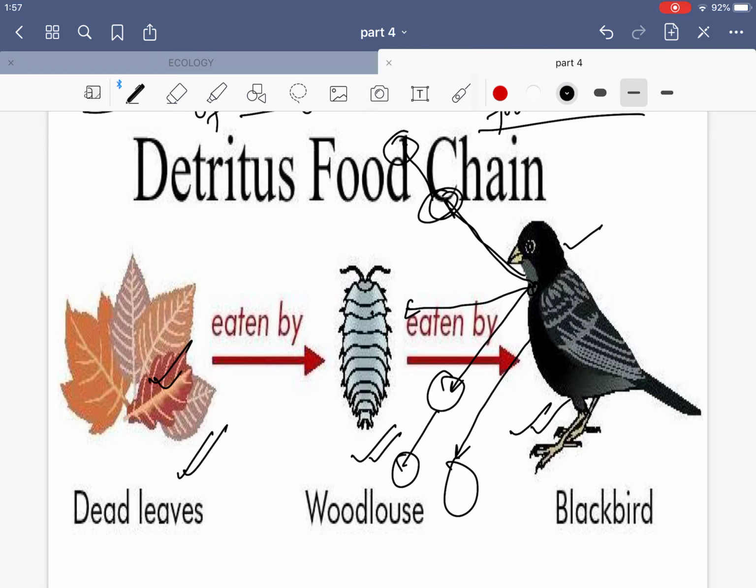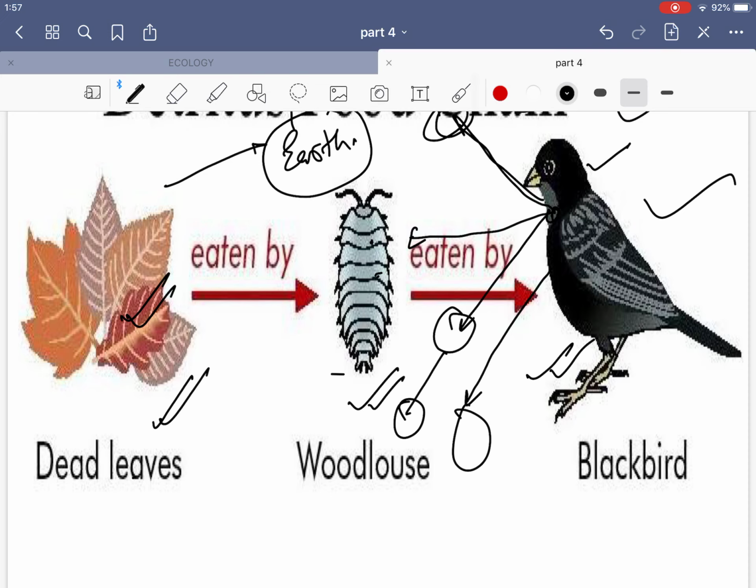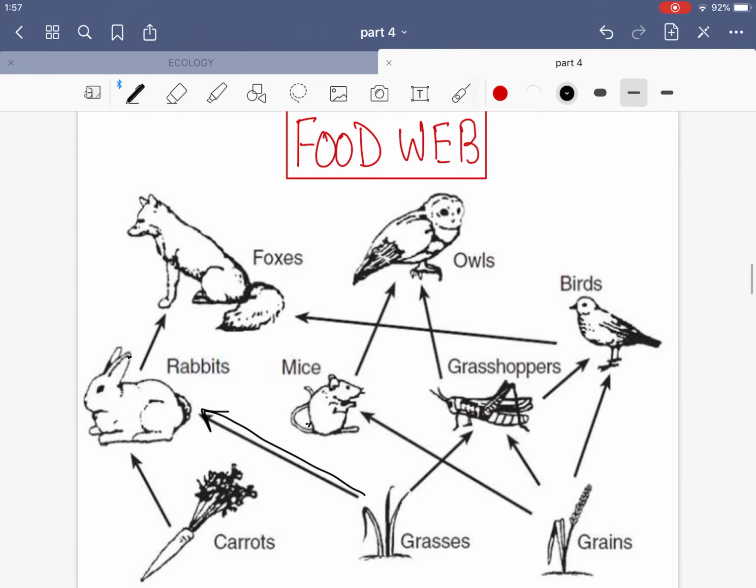Now this dead leaf is not just eaten by this woodlouse, it can be eaten by some other earthworm also, is it? And this earthworm can be eaten by some other bird species. So this is a complex chain, okay? And when we consider some 4, 5, 6, 7 chains together, that is known as a food web. That system will be known as a food web.